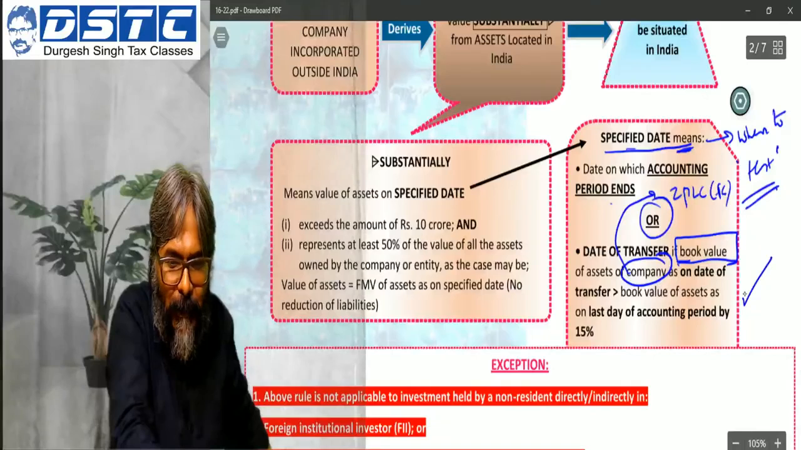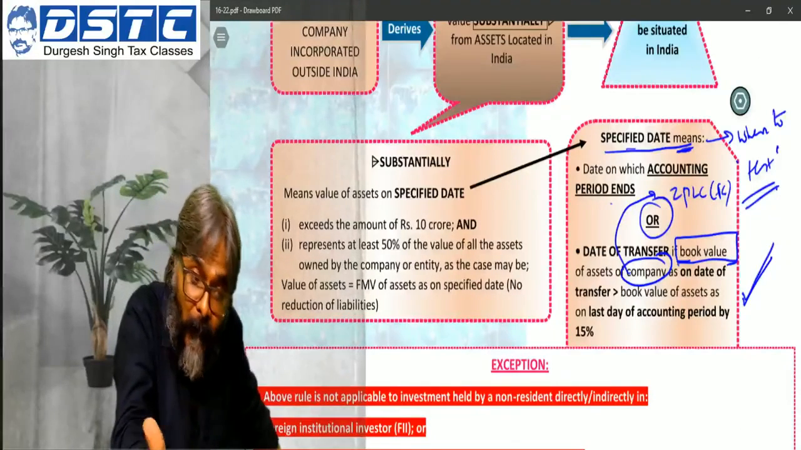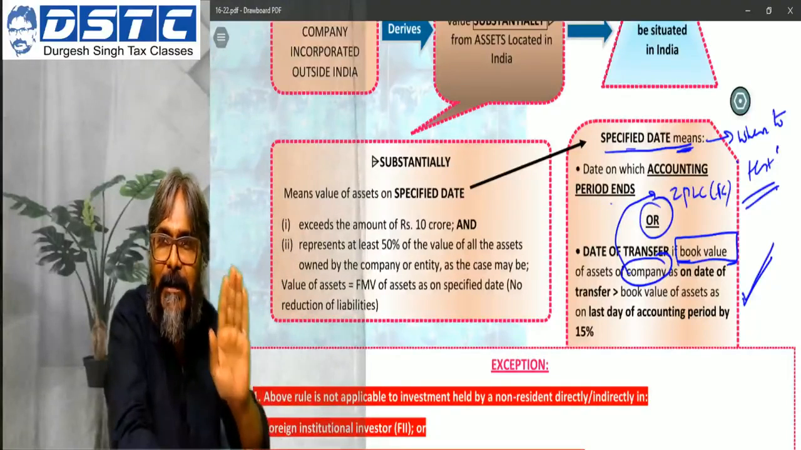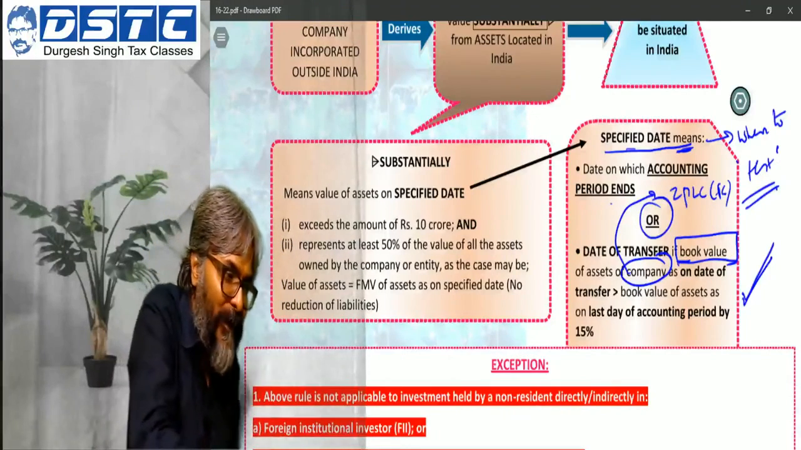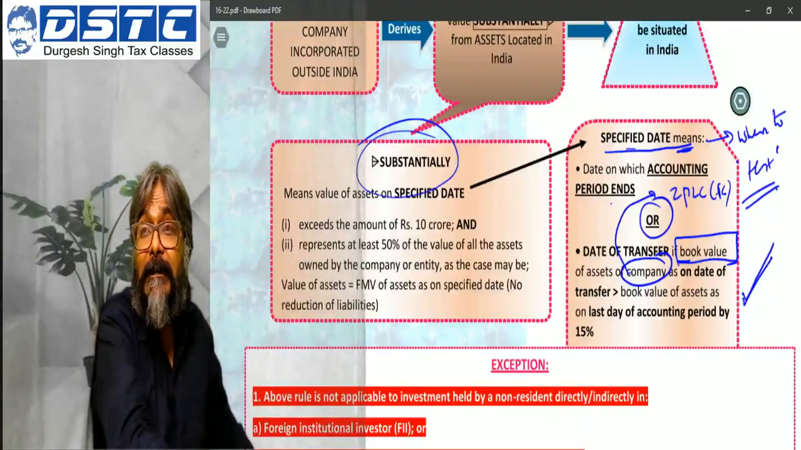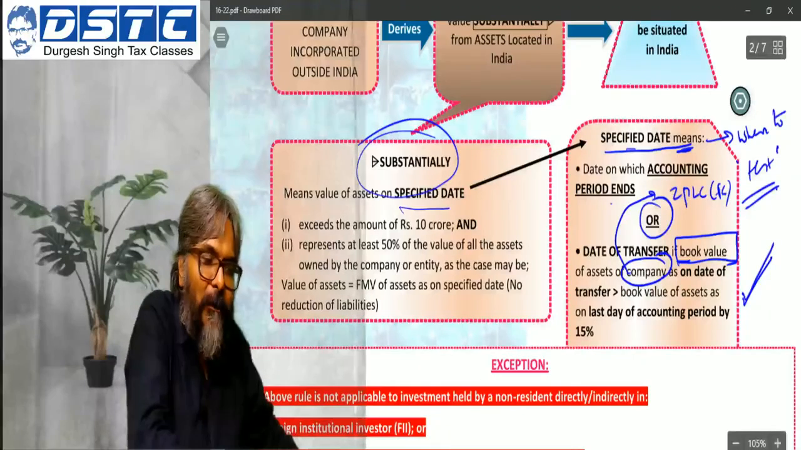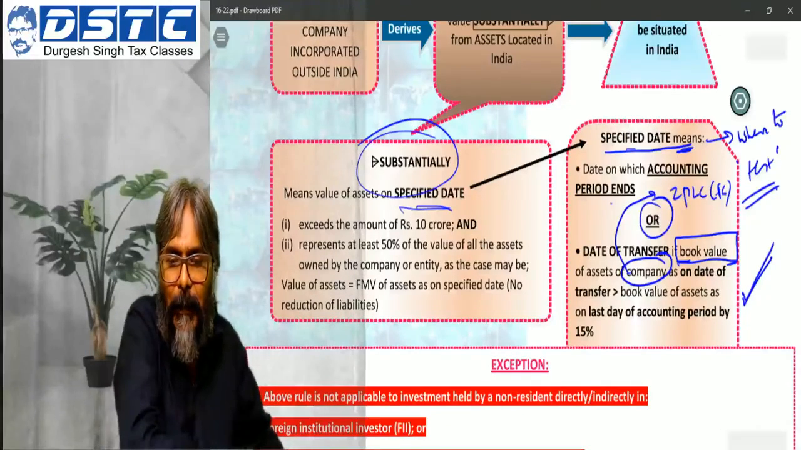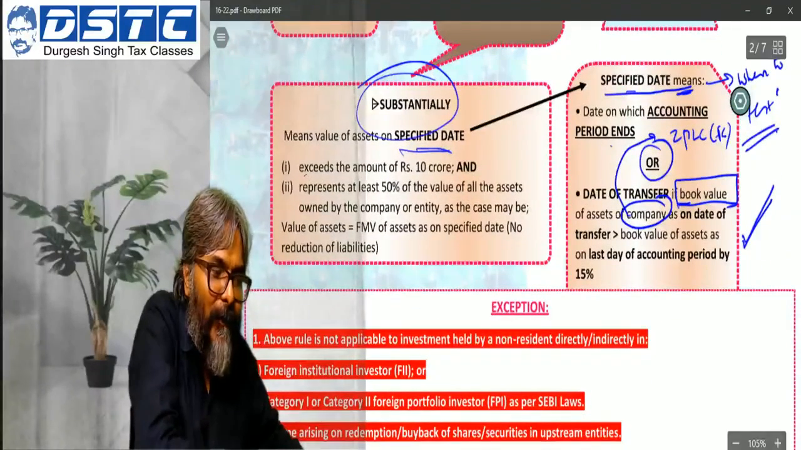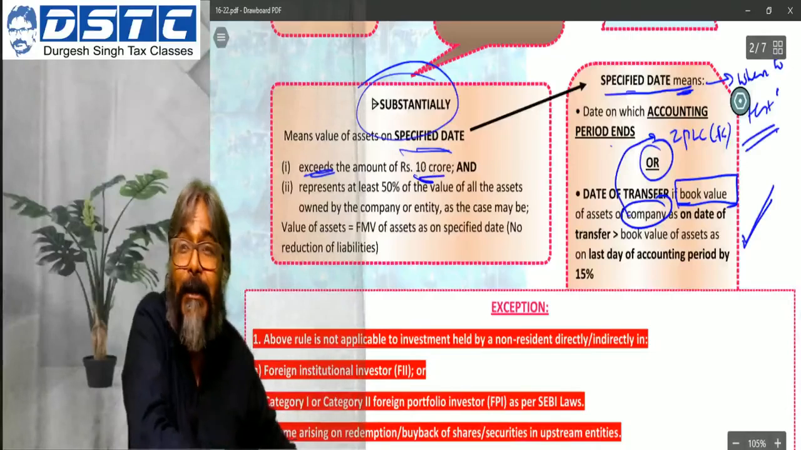So this is precisely how, students, you have to take it into account. As I told you, freeze the date first, because as on the date when you freeze, you will check the substantial condition. Now what is this substantial condition? Let's look at this. It means the value as on the specified date, and in that case the value should exceed by what? Herein, exceed by 10 crores.